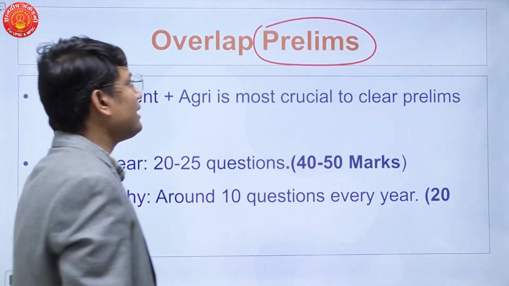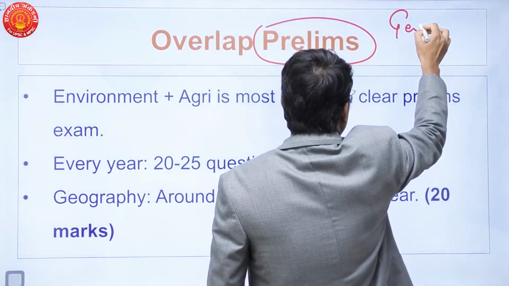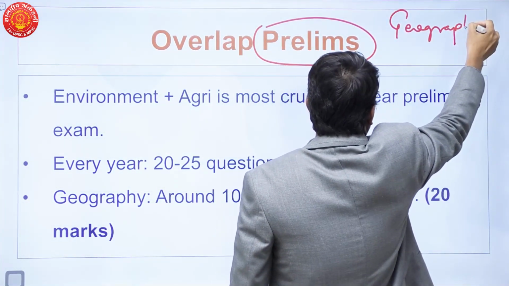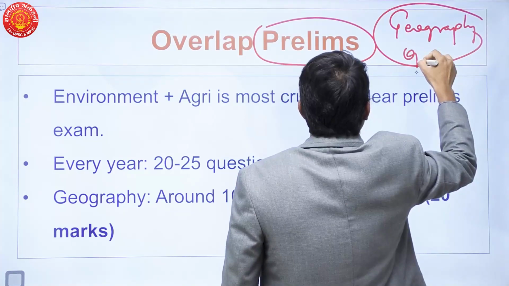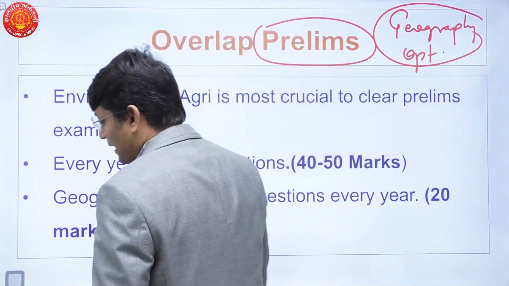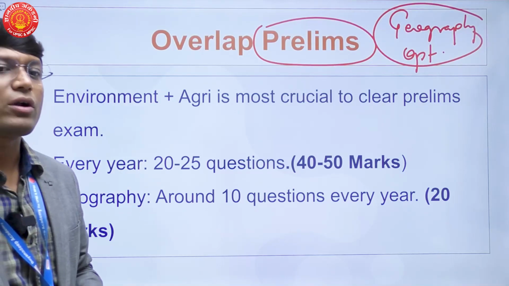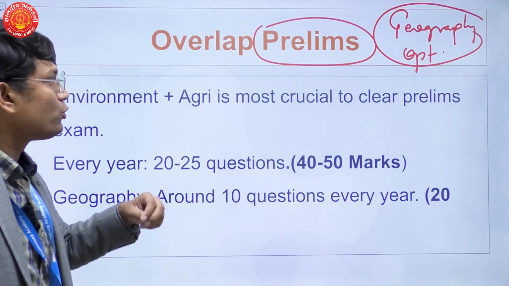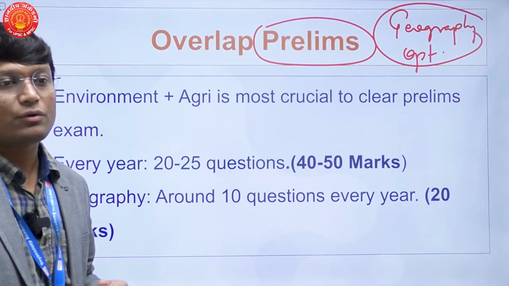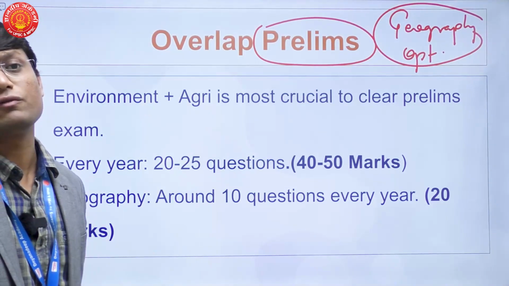Again, a candidate who has had foundations in geography, or a candidate who has had geography optional. He did not face many difficulties. I am not saying that a candidate from geography optional did not face any difficulty, but I am suggesting that to clear the preliminary exam of 2023, it was very easy for a geography optional candidate.